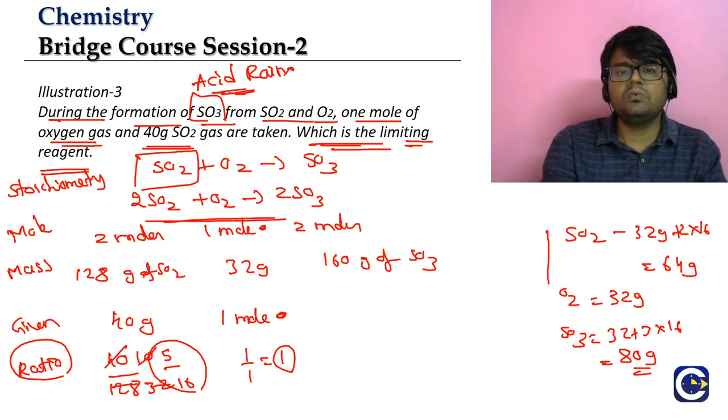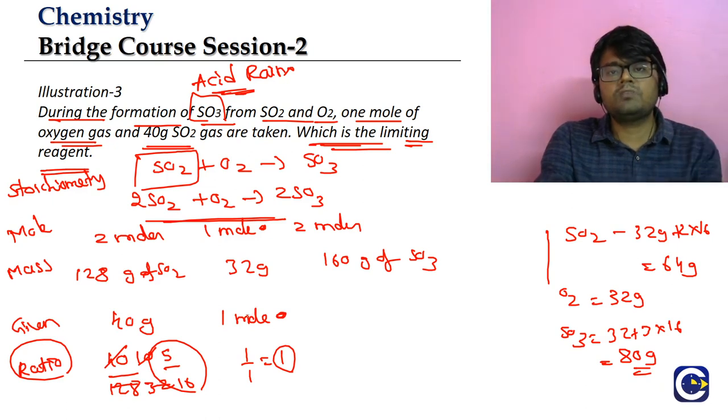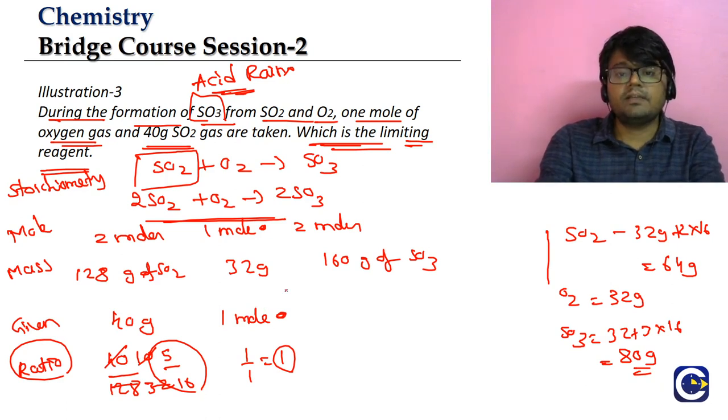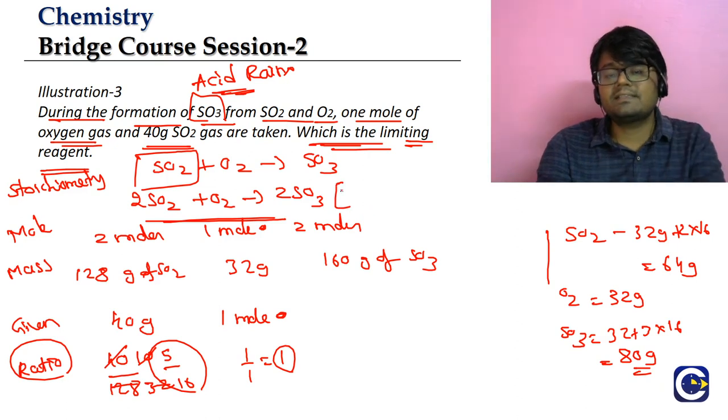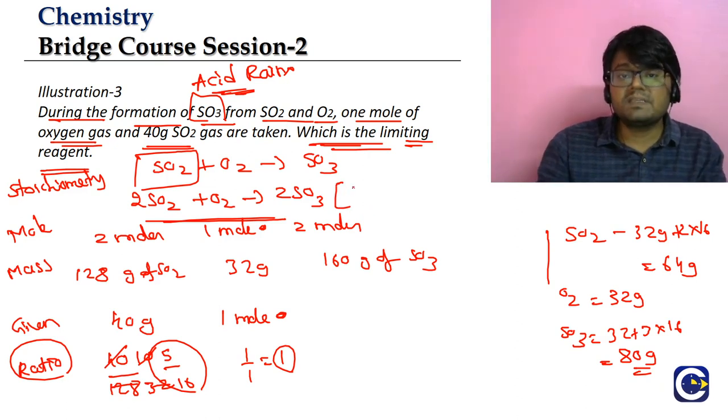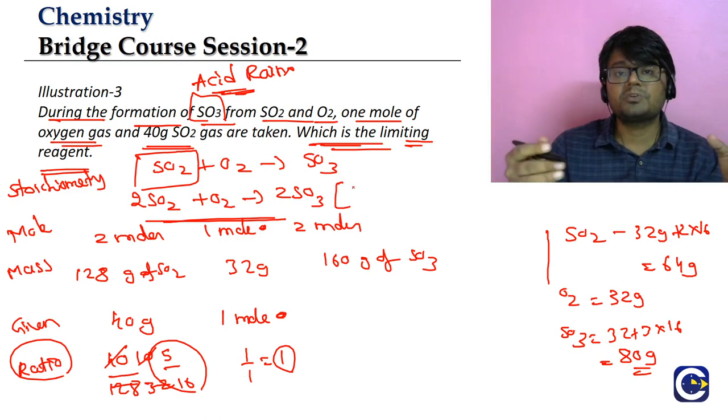When they are mixing, they will always mix 2 moles of SO2 with 1 mole of O2, so that the reaction is going to proceed till completion. Okay, but I should not use the word completion, because we'll discuss after some time that even if we mix them in the same proportion, the reaction will not go for 100%. We will see what is the reason for that.